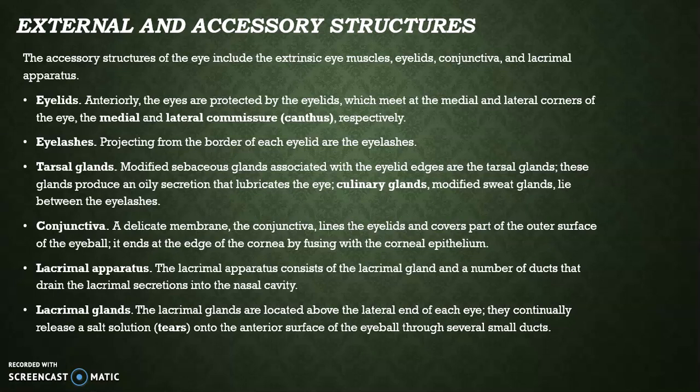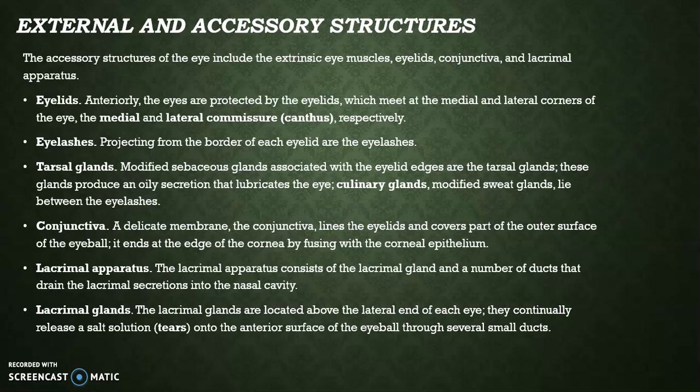Eyelashes. Projecting from the border of each eyelid are the eyelashes. Tarsal glands. Modified sebaceous glands associated with the eyelid edges are the tarsal glands. These glands produce an oily secretion that lubricates the eye. Ciliary glands. Modified sweat glands lie between the eyelashes. Conjunctiva. A delicate membrane, the conjunctiva, lines the eyelids and covers part of the outer surface of the eyeball. It ends at the edge of the cornea by fusing with the corneal epithelium.